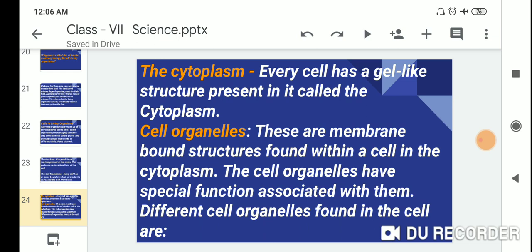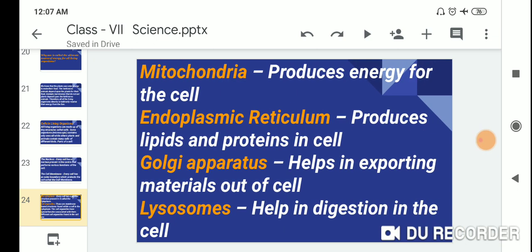Different cell organelles found in the cell are mitochondria, endoplasmic reticulum, Golgi apparatus, and lysosome. The first one is the mitochondria, which produces energy for the cell. Endoplasmic reticulum produces lipids and proteins in the cell. Golgi apparatus helps in exporting materials out of the cell, and lysosomes help in digestion in the cell. Lysosome is called the suicide bag.